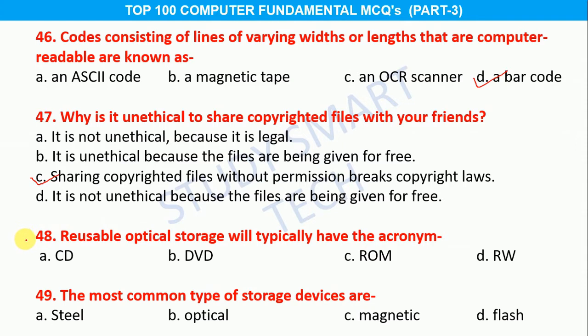Question number 48. Reusable optical storage will typically have the acronym option A CD, B DVD, C ROM, D RW, and the correct answer is option D RW. Question number 49. The most common type of storage devices are option A steel, B optical, C magnetic, D flash, and the correct answer is option B optical.